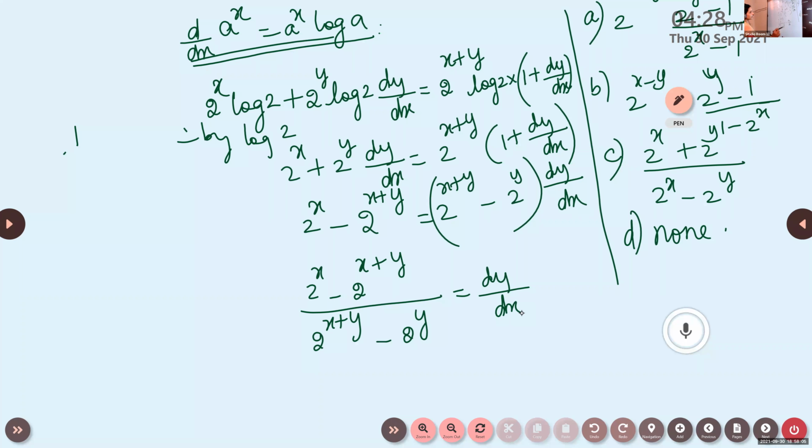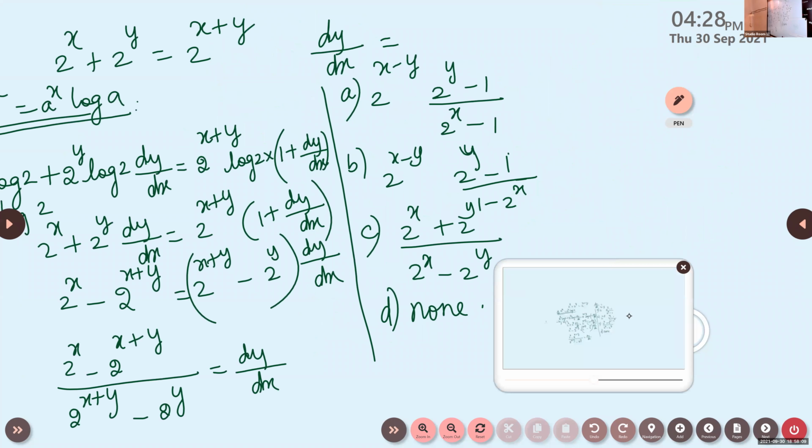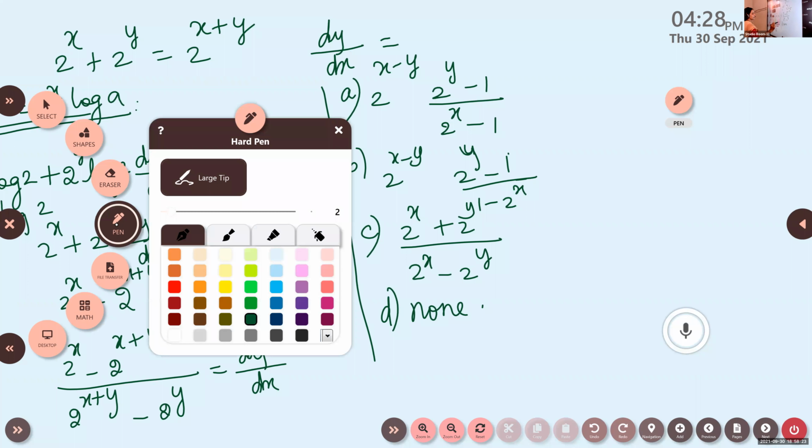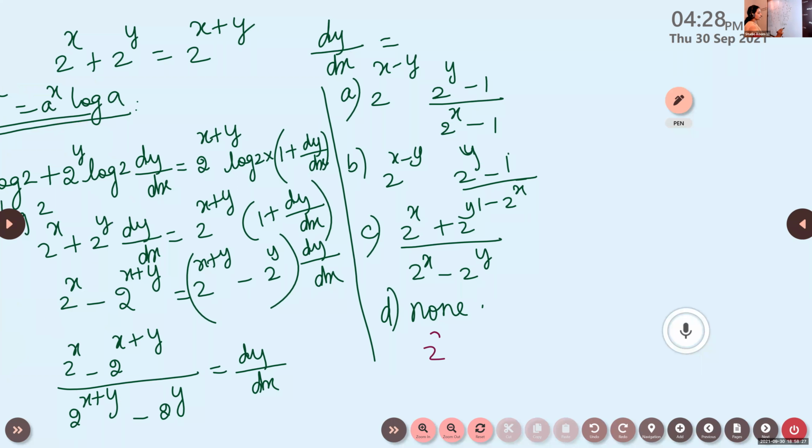But look at the answer given there, children. Is it in that form? The option is not in this form, isn't it? Then what do you have to do? What can you do here? So look at the beginning, at the question. What is given in the question? 2 raised to x plus y is 2 raised to x into 2 raised to y.